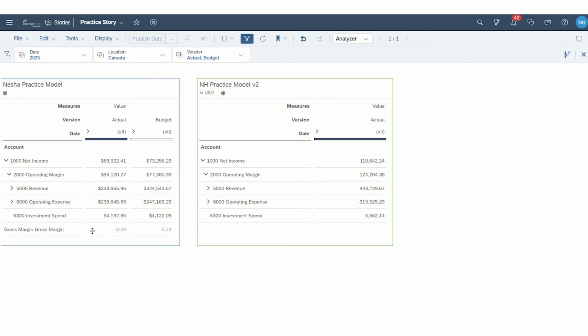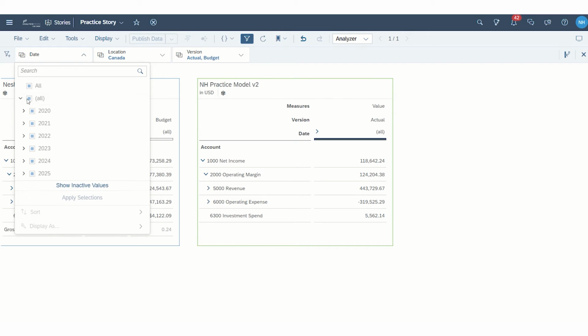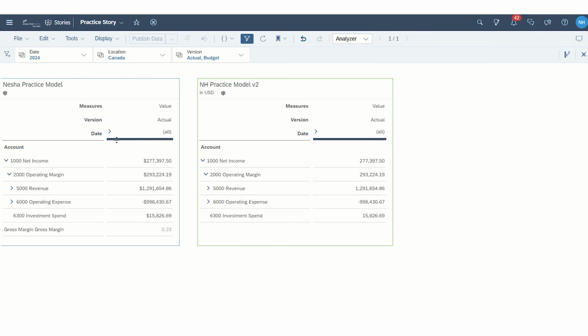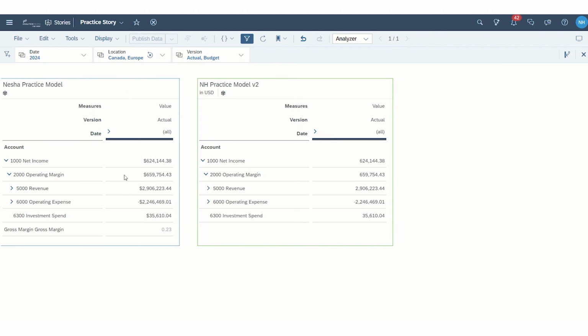So to demonstrate, you can see I have some linked story filters here, and you can see I can apply any changes and they carry over here to both of my models that I have, both of these tables I have with two different types of models, or two different models.